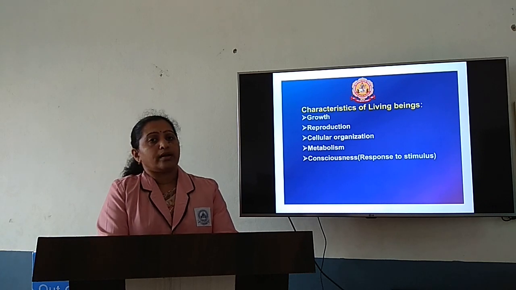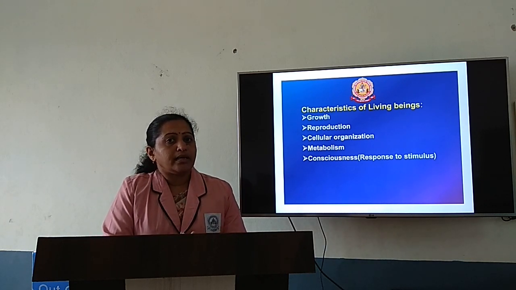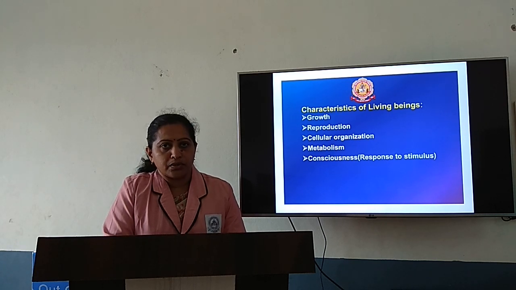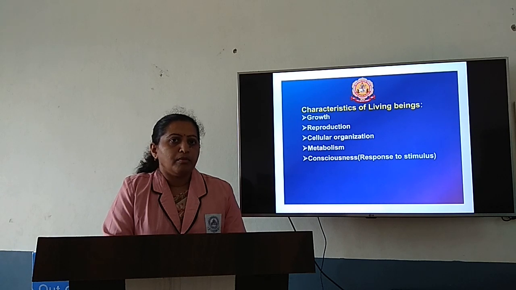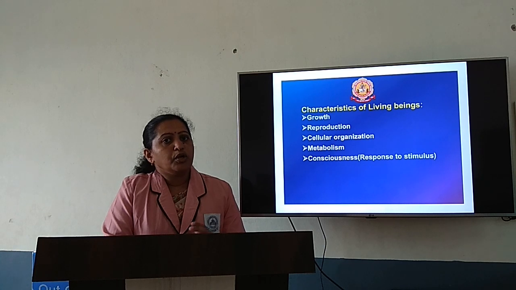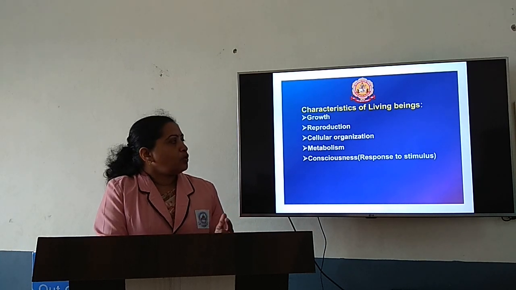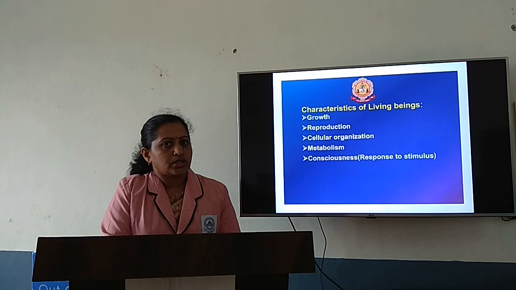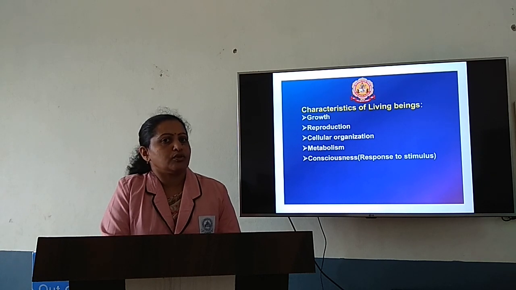Even though living beings have the characteristic feature of reproduction, there are certain organisms that cannot reproduce. For example, mules and worker bees cannot reproduce. Even though they cannot reproduce, they are living organisms. So generally, we cannot consider growth as well as reproduction as defining features of living beings.